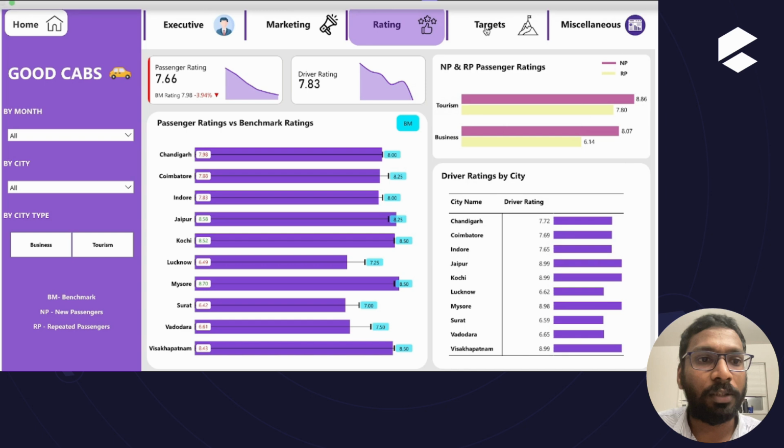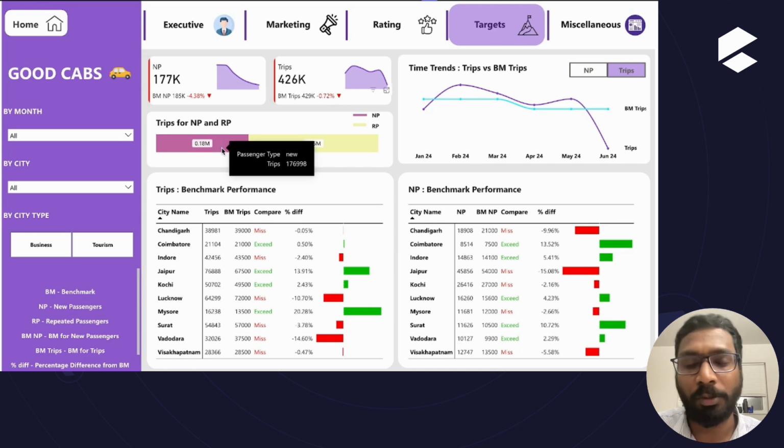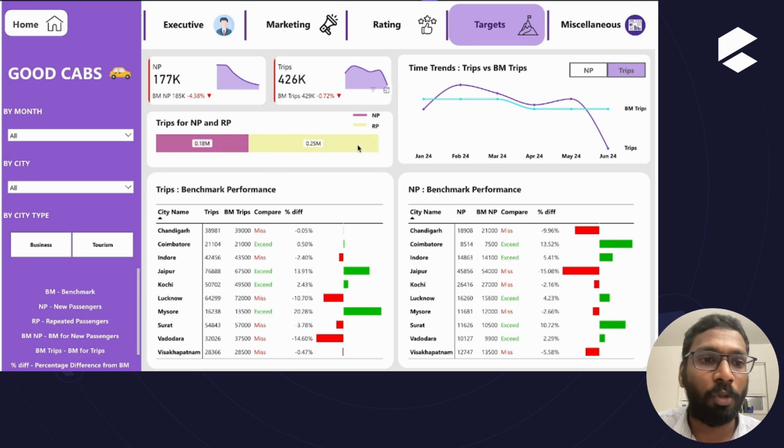In the targets view, we can see new passenger and trips as KPIs. Both are performing less when we compare with their respective benchmarks. And when we hover over the graphs, we can get the month-wise analysis as well. This is trips for new passenger and repeat passenger. New passengers have a lesser number of trips when compared to repeat passengers. Repeat passengers have 0.25 million, new passengers have 0.18 million.